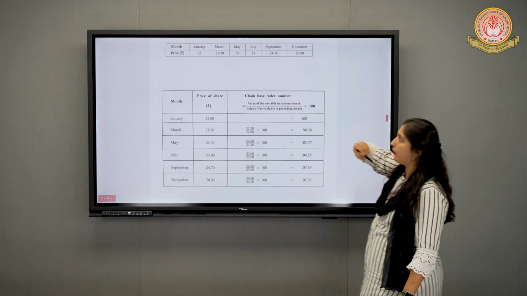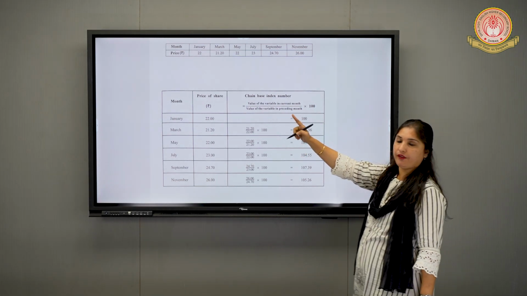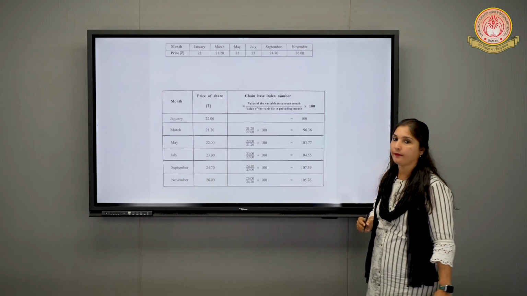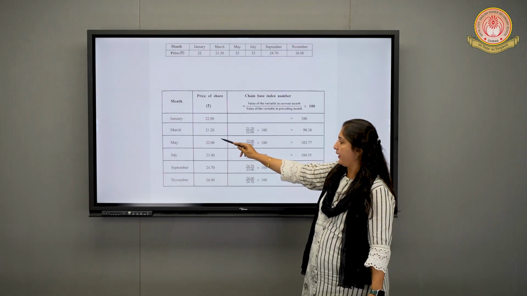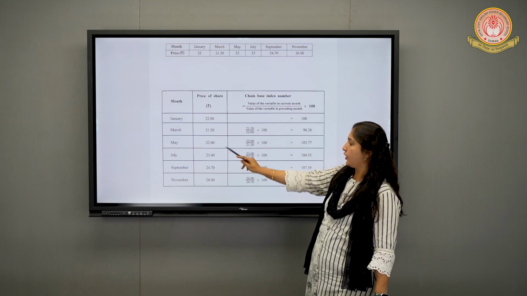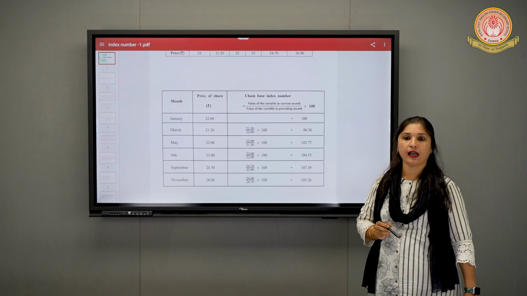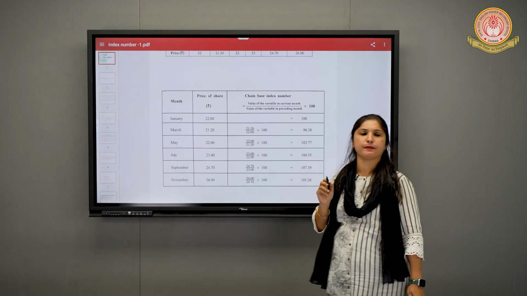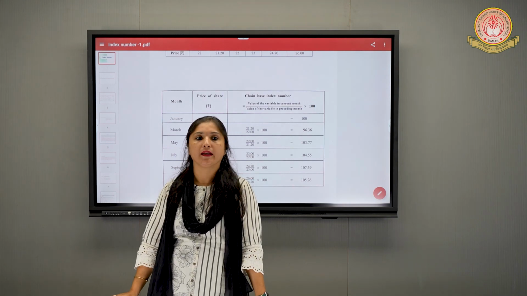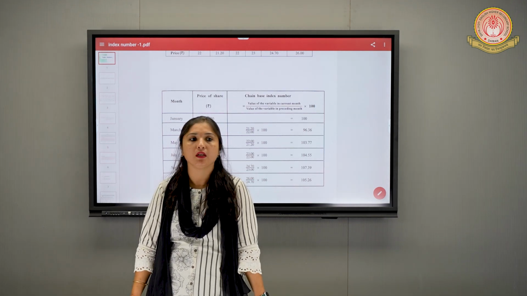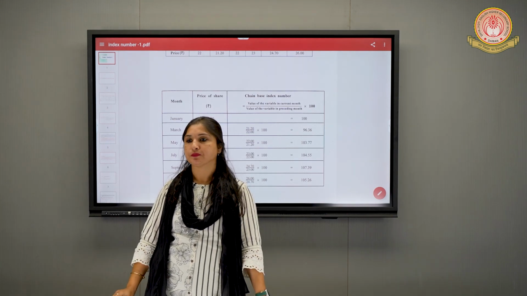See the question over there. 21.20 divided by 22, the previous year. 22 will be divided by 21.20, the previous one. 23 divided by 22. 24.7 divided by 23. 26 divided by? Why? Because we have to make a chain. In the chain base method, what do we do? We take the previous year as the base year, and that is why it is called the chain base method. Here a chain is formed. Okay, is it clear to everyone?